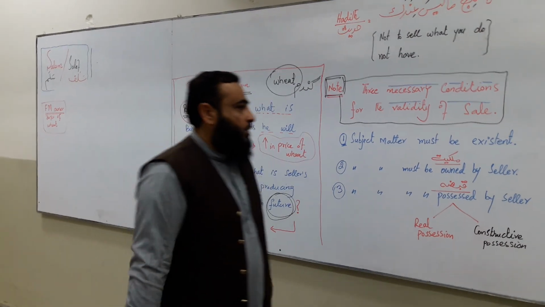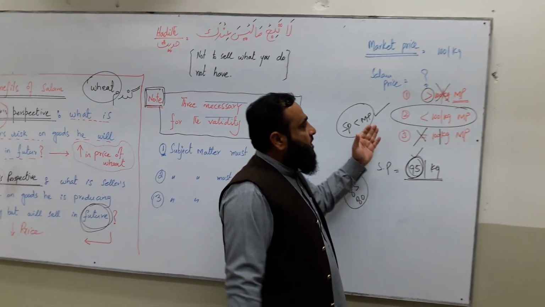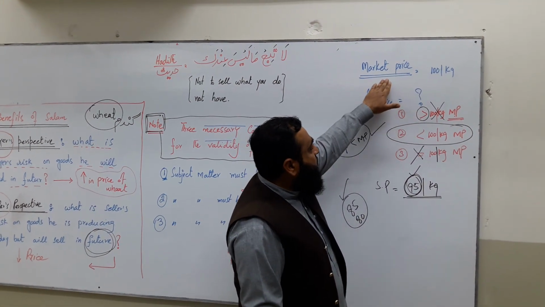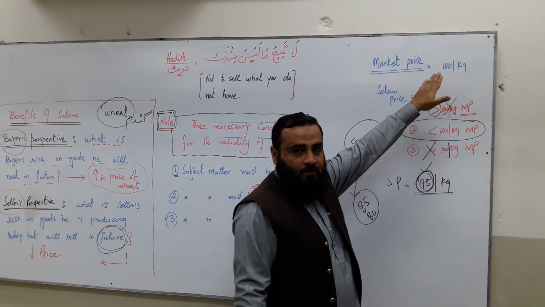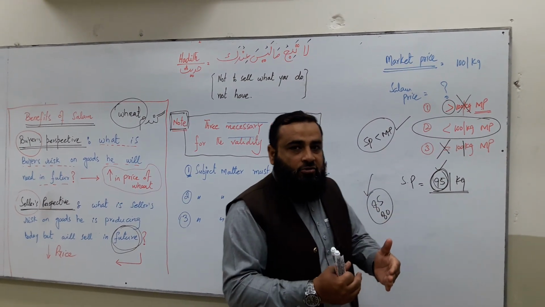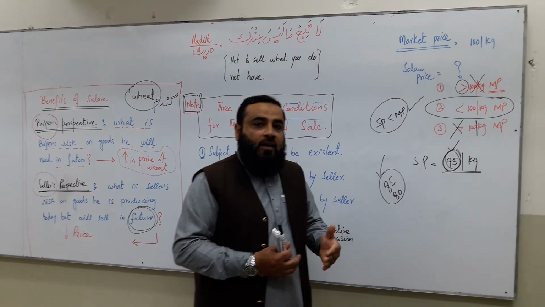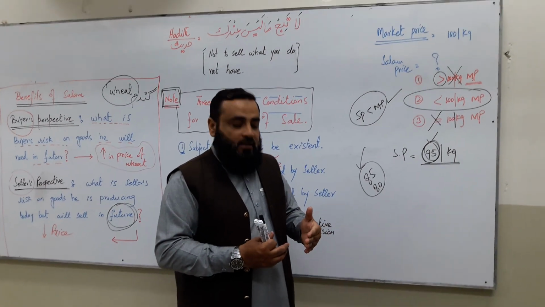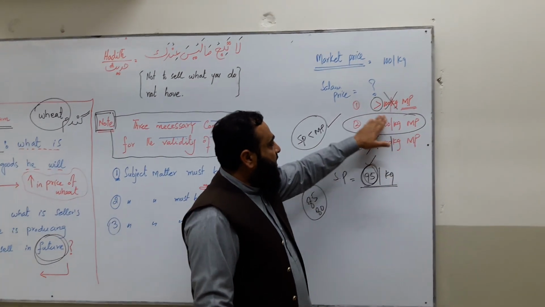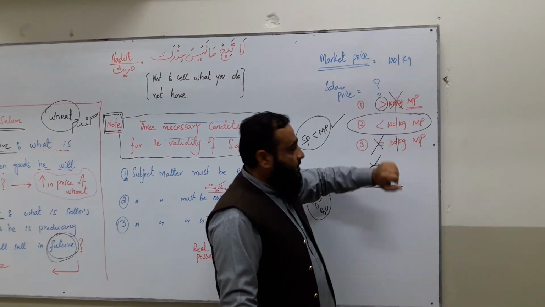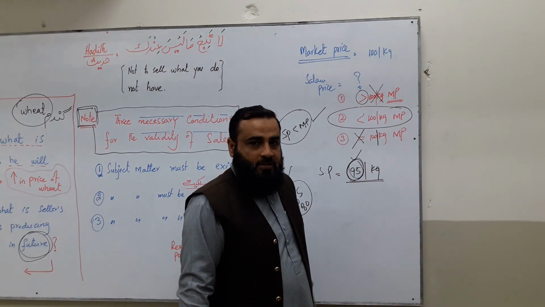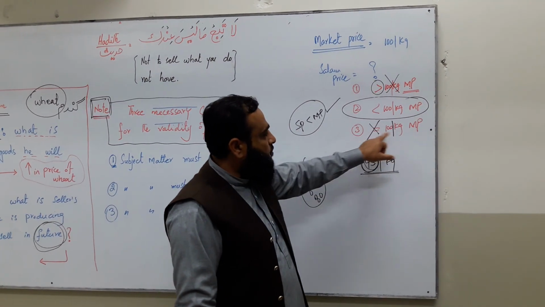Salam price. So there are three possibilities about the Salam price. In Salam case, the benchmark is market price. If the buyer and seller want to determine the Salam price, at what price will they sign their contract? There are three possibilities: greater than market price, less than market price, or equal to the market price. Let's start from the third point, equal to the market price.